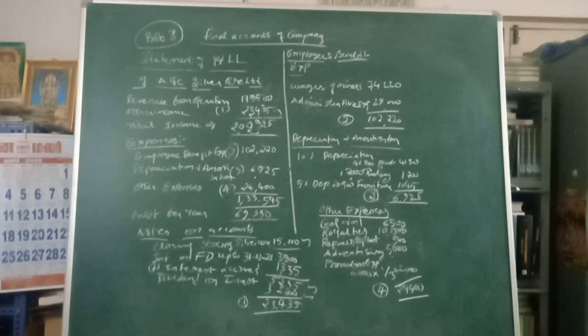Coming to expenses, the first one is employee benefit expense. What is that? Salaries and wages. Any amount given to the employee is taken under this category. Employee benefit expenses, wages, and all administrative expenses should also be considered in this. So the total of this schedule is 1,02,220. That is taken under the expenses side, schedule 2, employee benefit expenses.